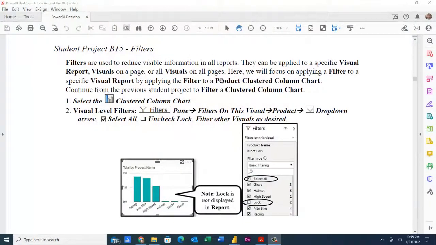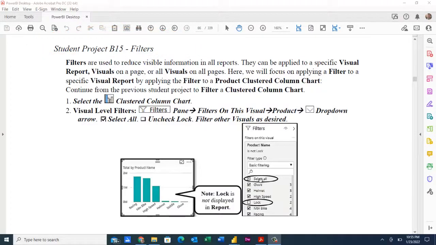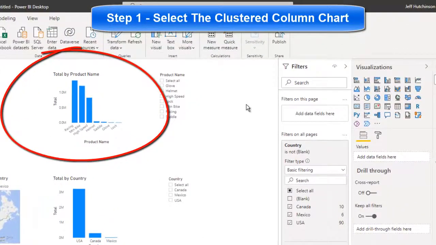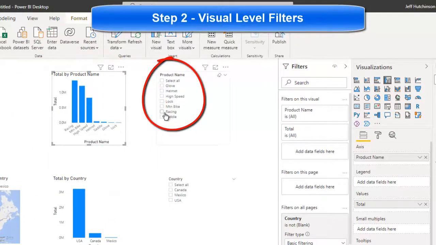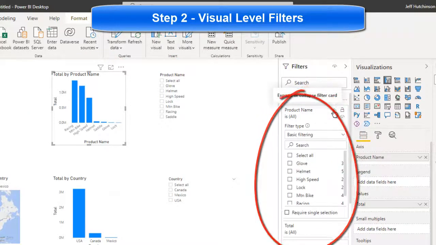The student project B15, we're going to talk about filters. And so even though we have the slicers applied, we can still use the filters to adjust things across everything. So let's go to Power BI and take a look. So we can actually look at a specific visual. Like if I click on this visual here, I could adjust the filters this way on screen, or I can simply come over here and adjust these this way.